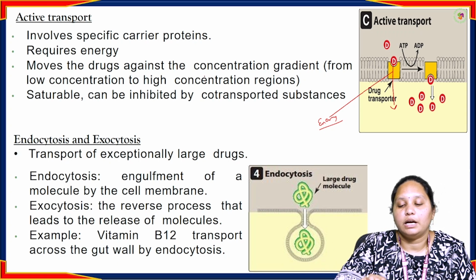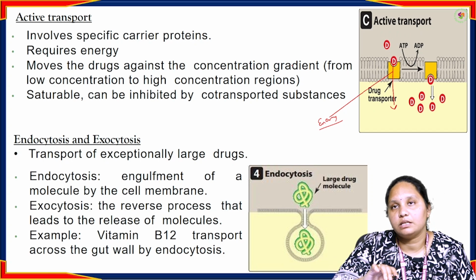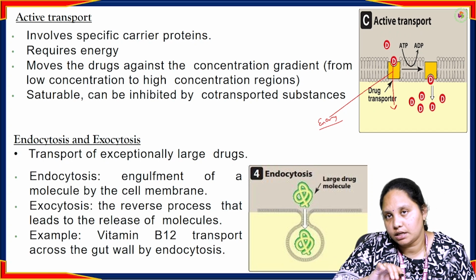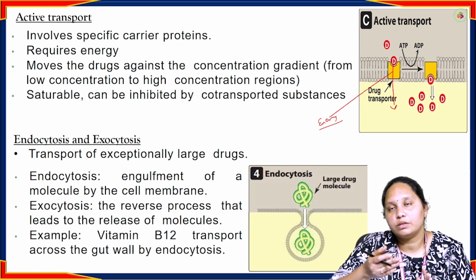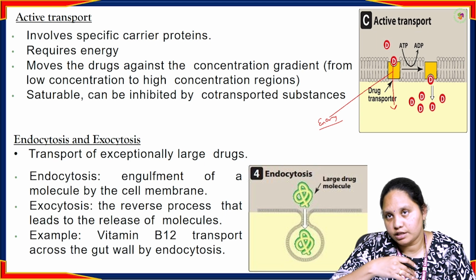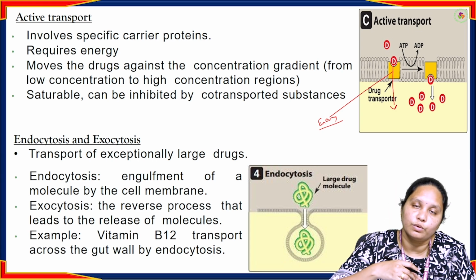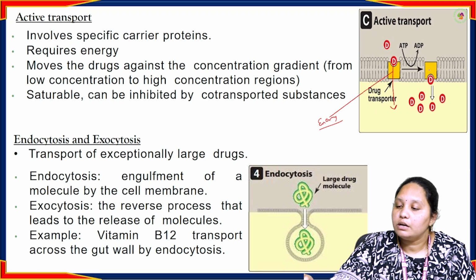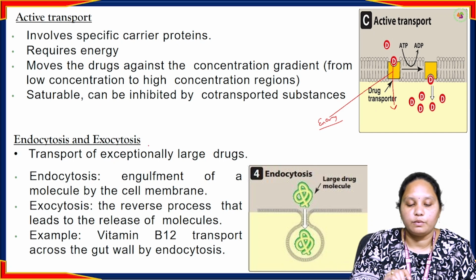It moves the drug against the concentration gradient. In the last two slides we discussed passive diffusion and facilitated diffusion. There, by reducing their concentration gradient, from higher concentration to lower concentration, the drug is moved. But here in the active transport process, the drug is moved from lower concentration to higher concentration with the help of the carriers. Next, the endocytosis and exocytosis process.